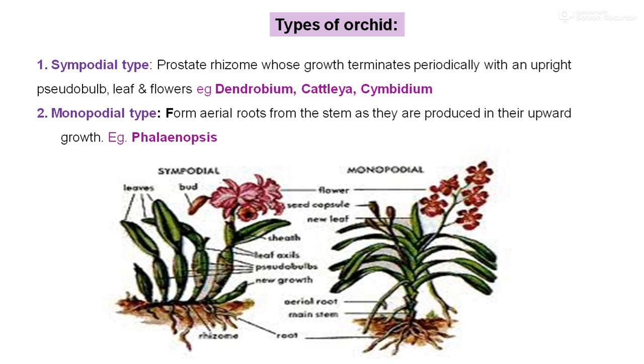For example, Dendrobium, Cattleya and Cymbidium come under the sympodial type. Monopodial type means aerial roots form from the stem as they produce upward growth. For example, Phalaenopsis comes under the monopodial type.